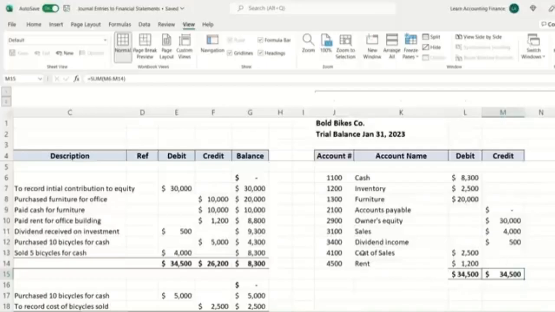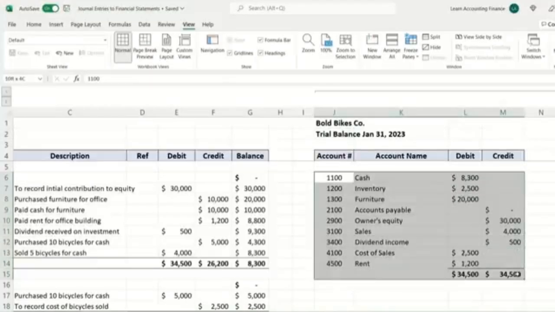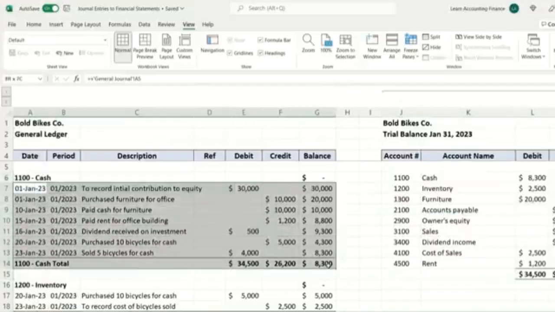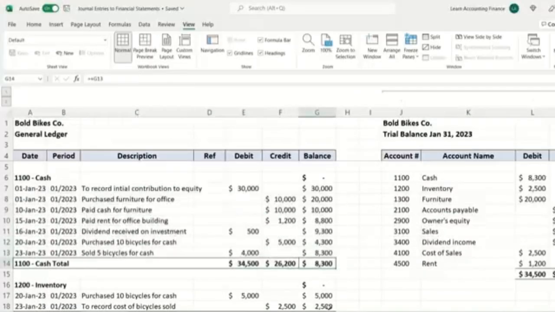This is a very good summary of all of the accounts in the books and what their balances are at any given point in time. And when I say any given point in time, as you can see, it says trial balance January 31st. So this is information as of January 31st. However, if you wanted to see all the transactions that took place, you could actually go back to any single journal ledger. So again, for example, for cash, you can see all the transactions that took place in the month, and here you have the final balance of January 31st.